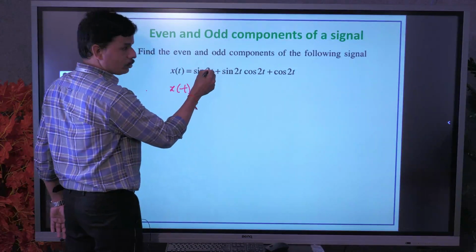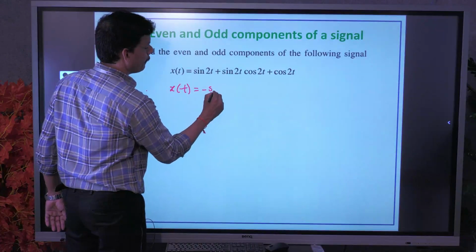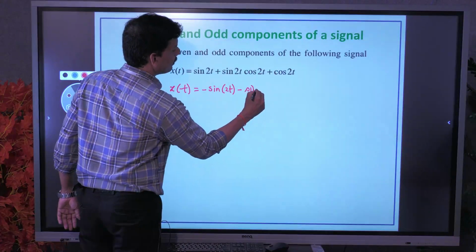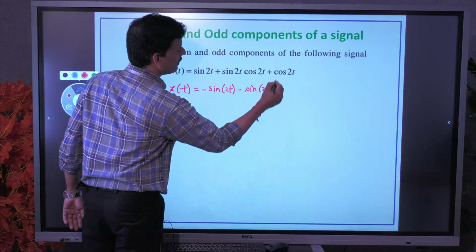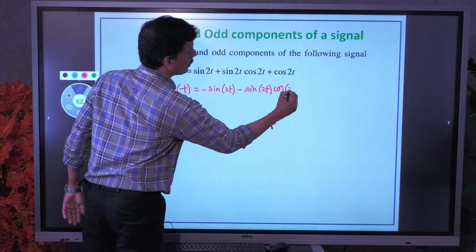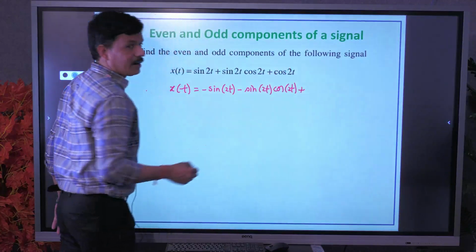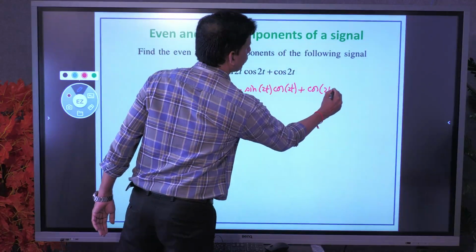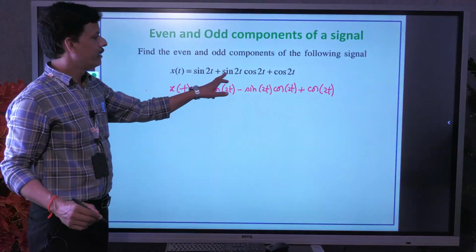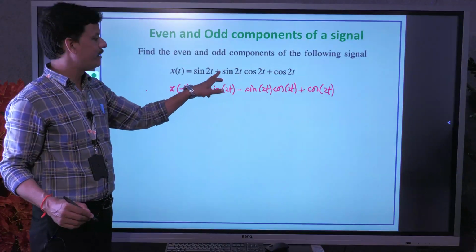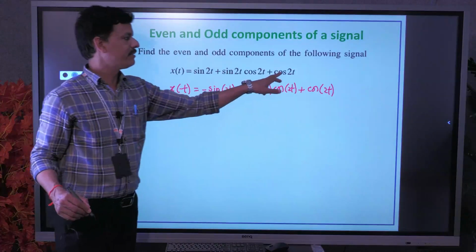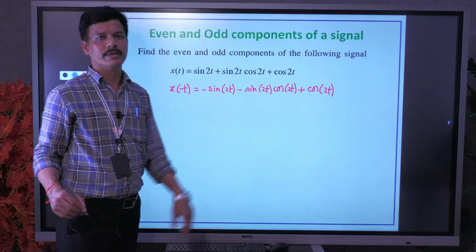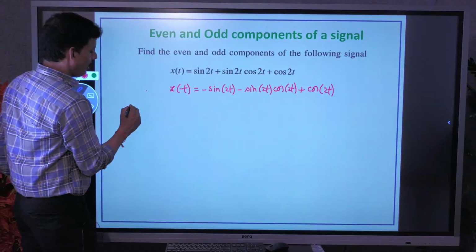Sine of 2 of minus t is minus sine 2t, minus sine 2t into cos of minus 2t, which is cos 2t only, plus cos of minus 2t, which is cos 2t only. Here sine minus t is equal to minus sine t, that's why it will be minus here. Whereas cos minus t is cos t only, so that's why it is plus. So this is x of minus t.